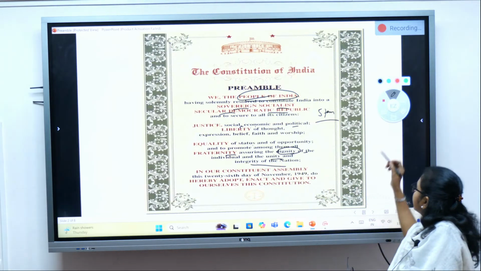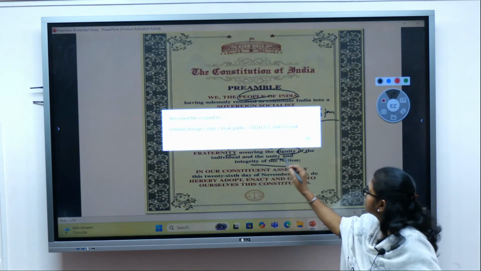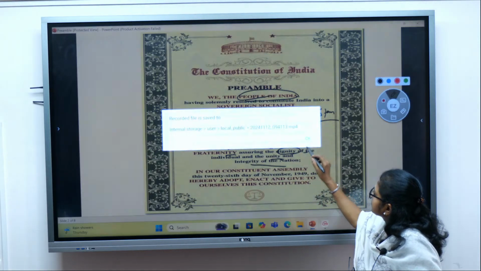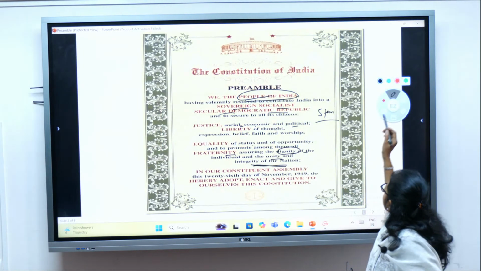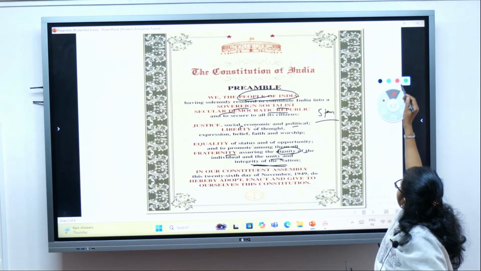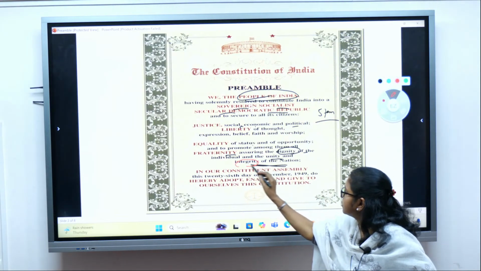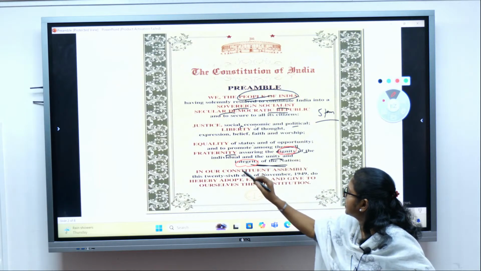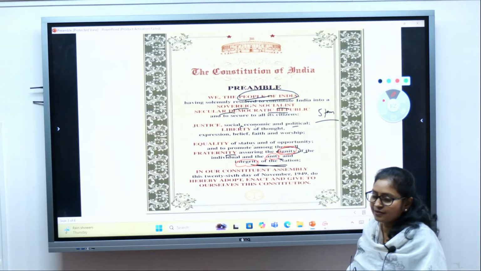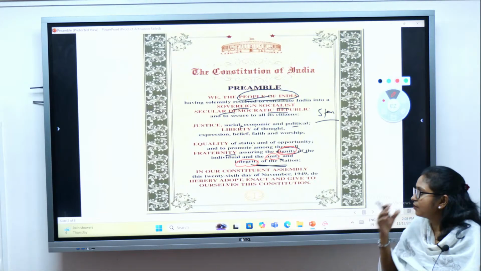Whatever lines I have underlined, be more focused about these terms: unity, integrity, fraternity, dignity of the individual.